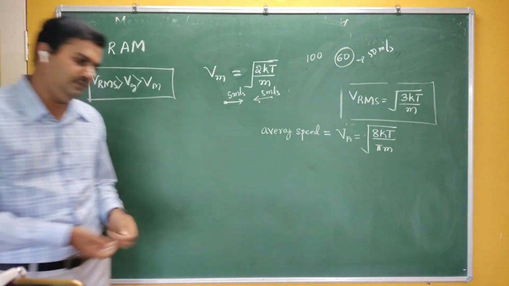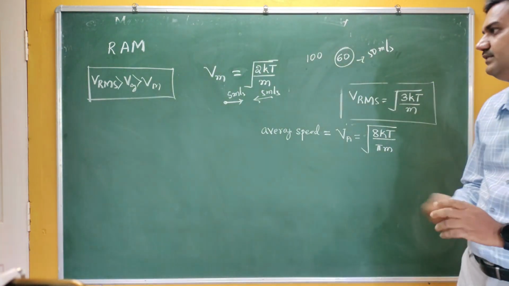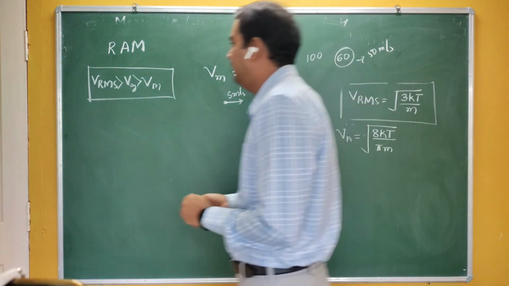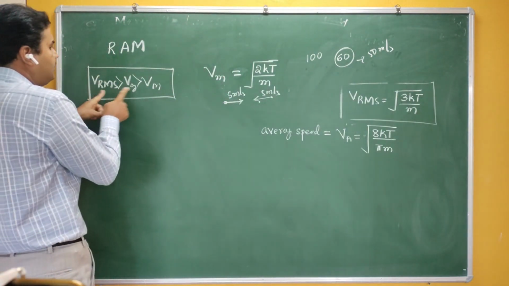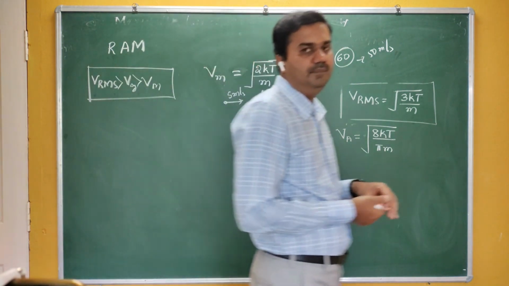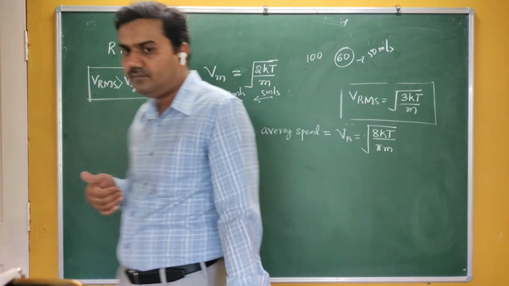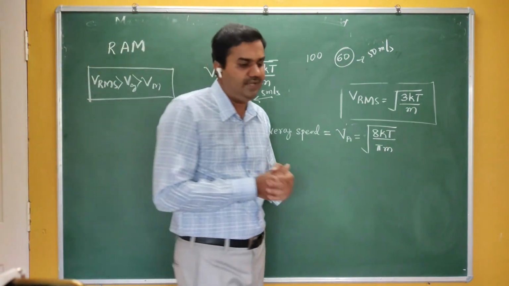You get to know about these velocities. But for the sake of competitive exams, just remember that the root mean square velocity is greater than the average velocity, and the average velocity is greater than the most probable velocity. So this is a rough picture about the velocities of gas molecules.